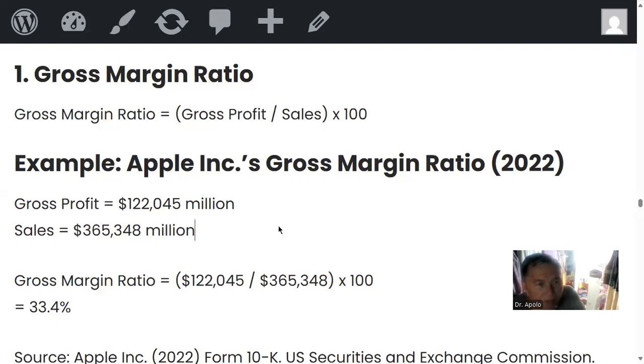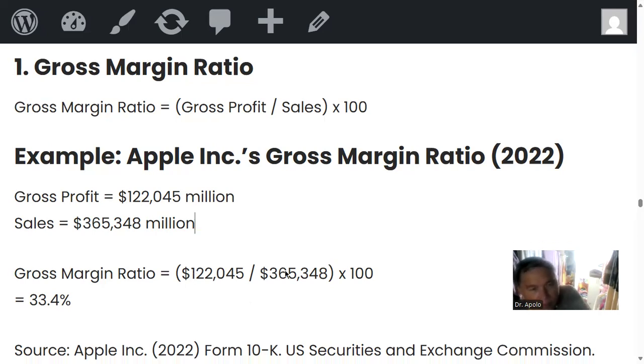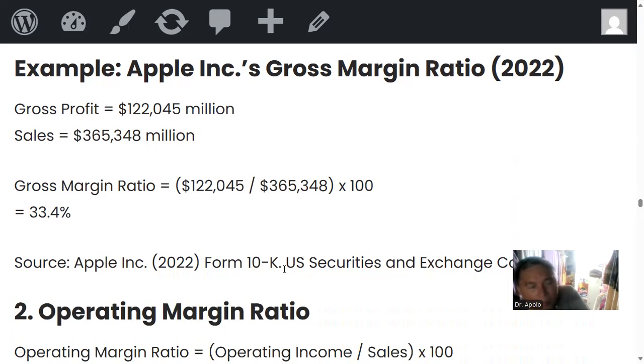So the gross margin ratio is gross profit divided by sales times 100%, which is 33.4%. That means it's around one third, no? If it's below one, that's undoubted.